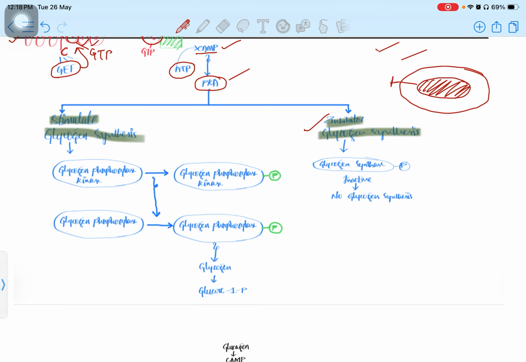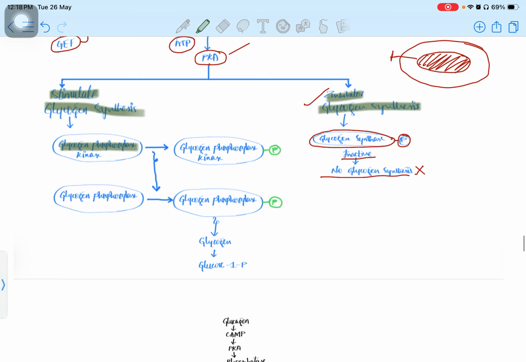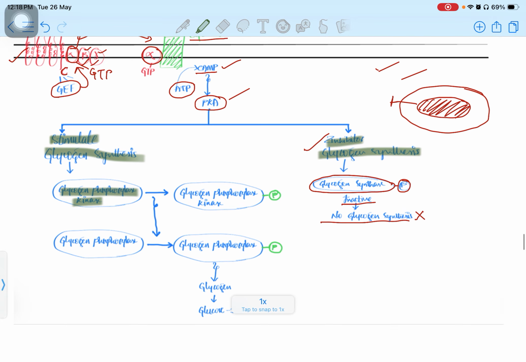At that time, the inhibitory process is going to happen. In this process, we will do the glycogen synthase inactivation. We will add a phosphate on it, so it will become inactive and glycogen synthesis is not going to work in this condition. But when the body needs glucose and I want to produce more glucose, the glycogen phosphorylase kinase is going to be activated through phosphorylation, and it will activate glycogen phosphorylase.